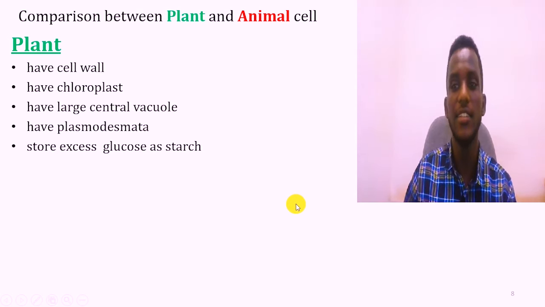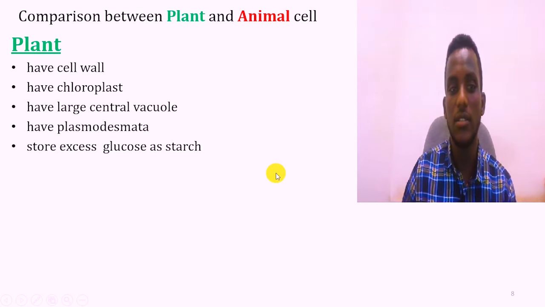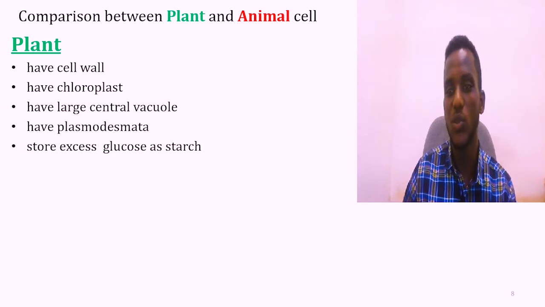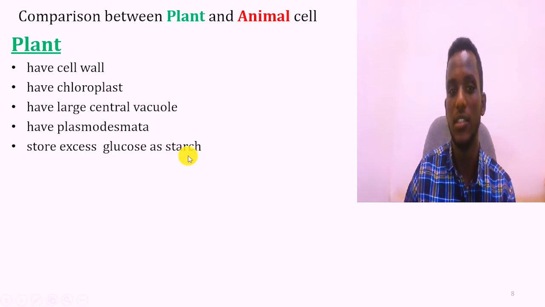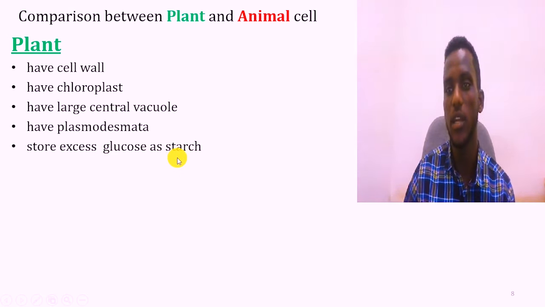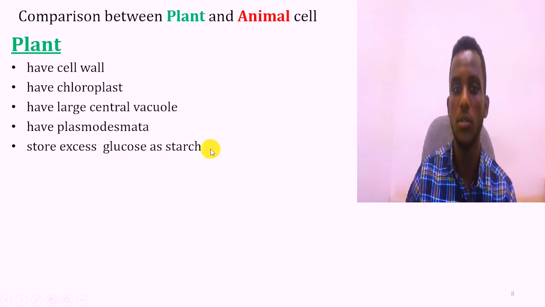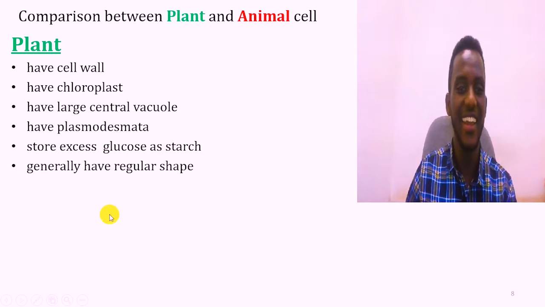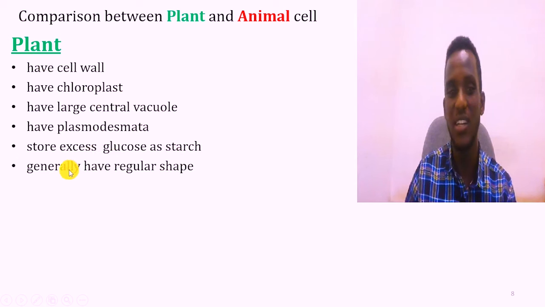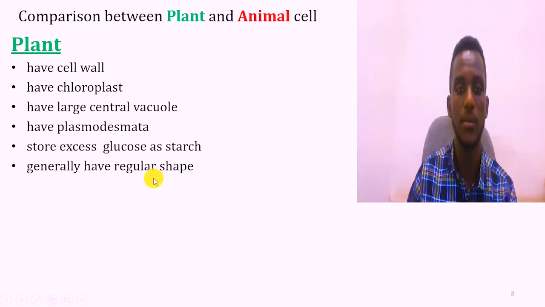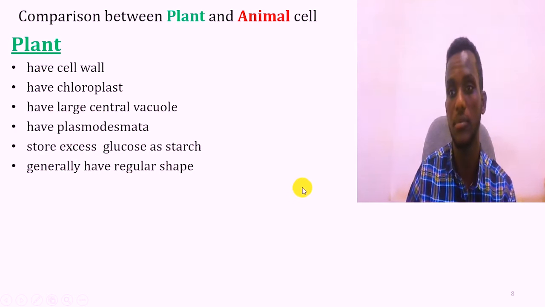And again they store glucose molecules or carbohydrates in the form of starch. Basically, based on structure, plant cells have a regular shape.